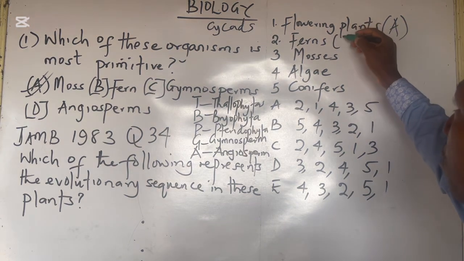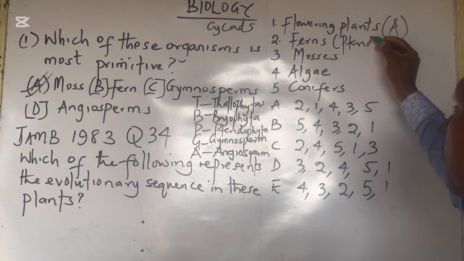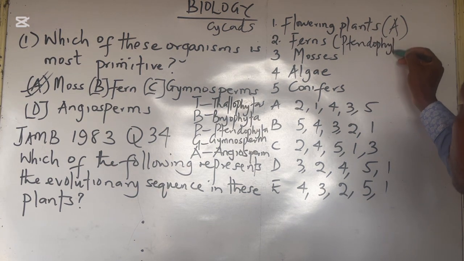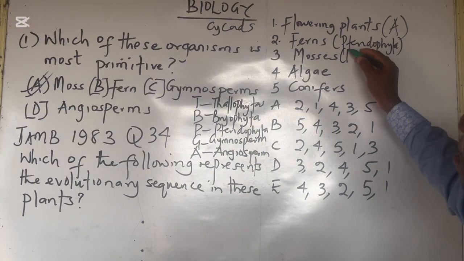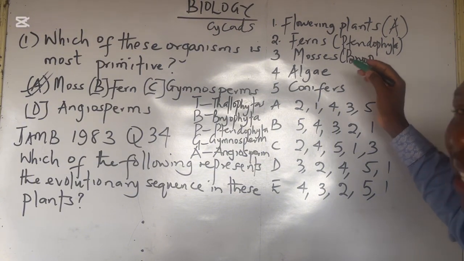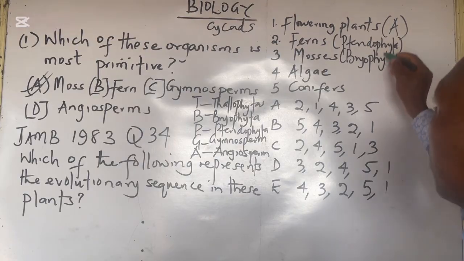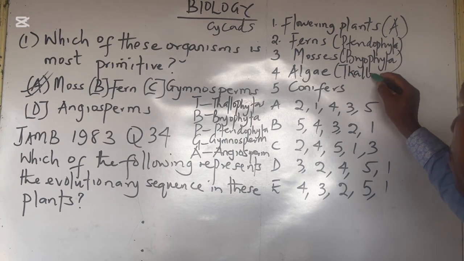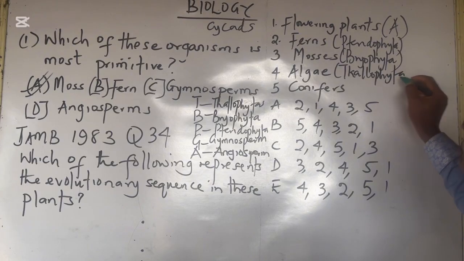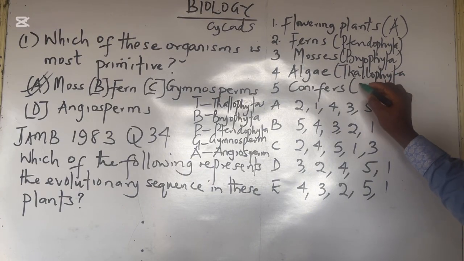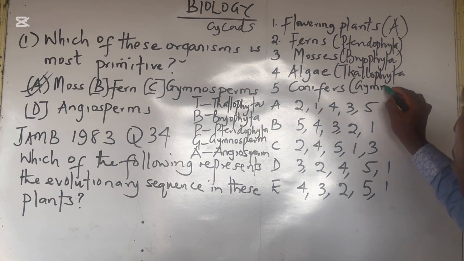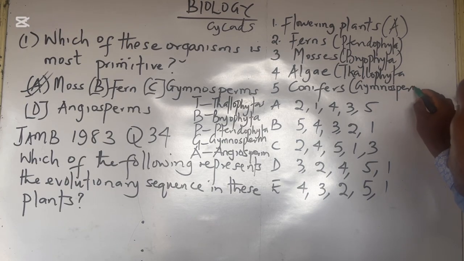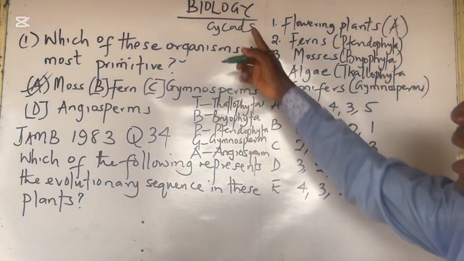The ferns are under Pteridophyta. Mosses are under Bryophyta. Mosses and liverworts, Bryophyta. Algae are under Thallophyta. And conifers are under gymnosperms. So they may change it to something like cycads.